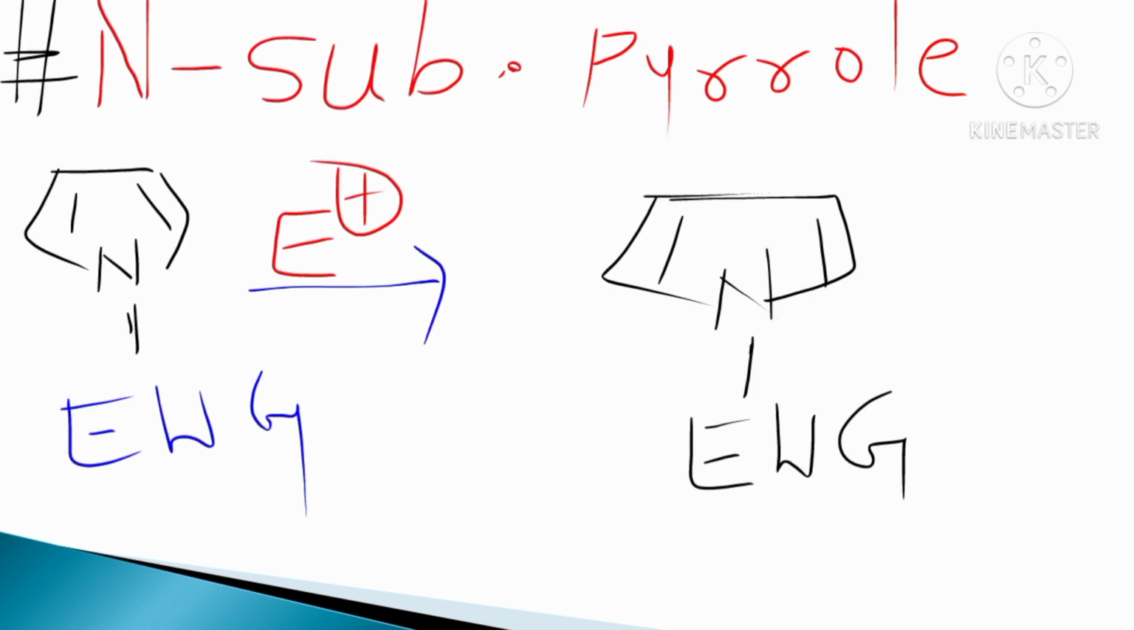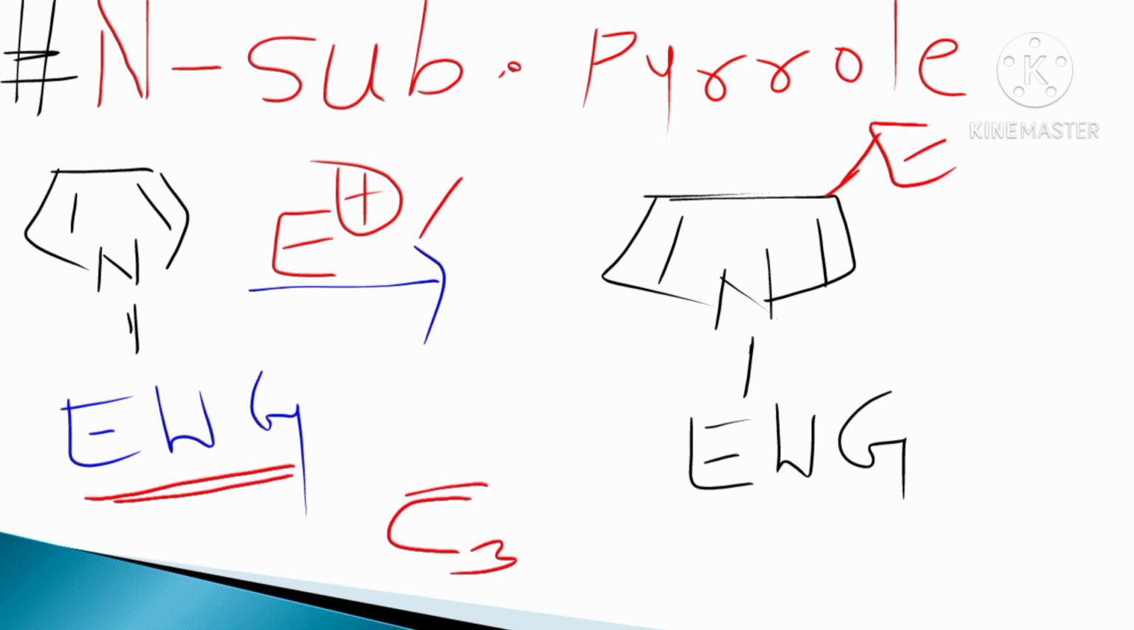Here is the N-substituted pyrrole. Here an electron withdrawing group is present, therefore the electrophile attacks the C3 position. Electrophile attack on the C3 position is more favorable.